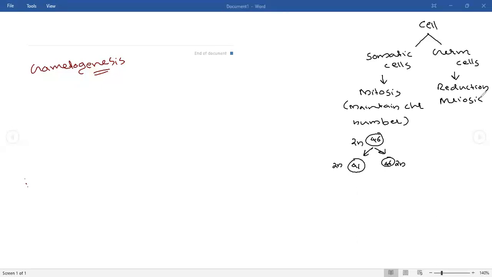In meiosis, the chromosome number is reduced. That means if the cell has 46 chromosomes, the divided cells will have 23 chromosomes each. That is reduction division, right?